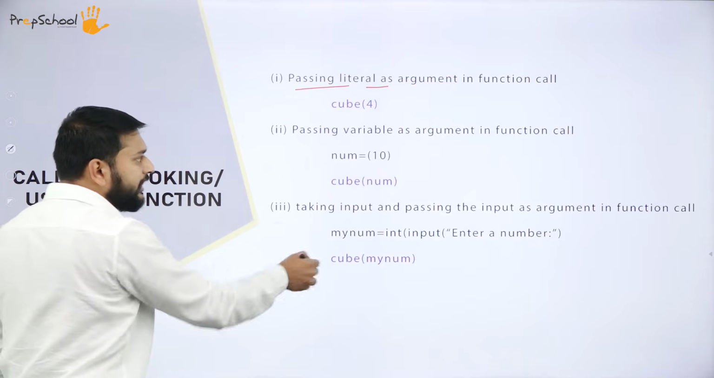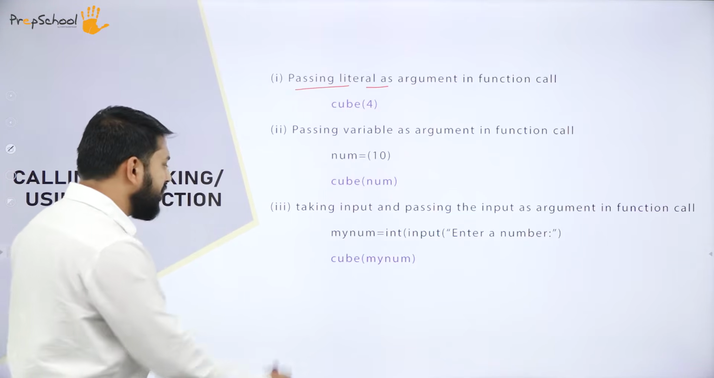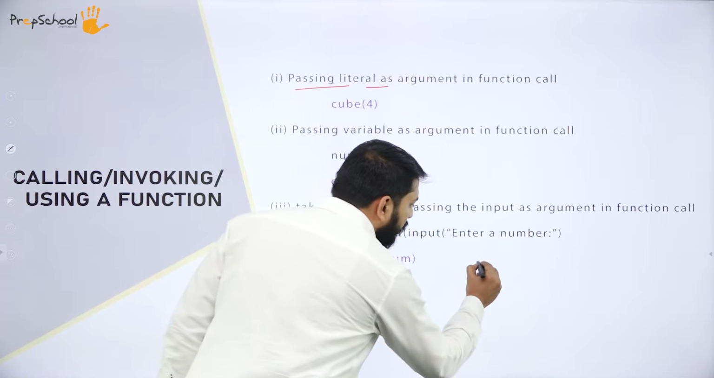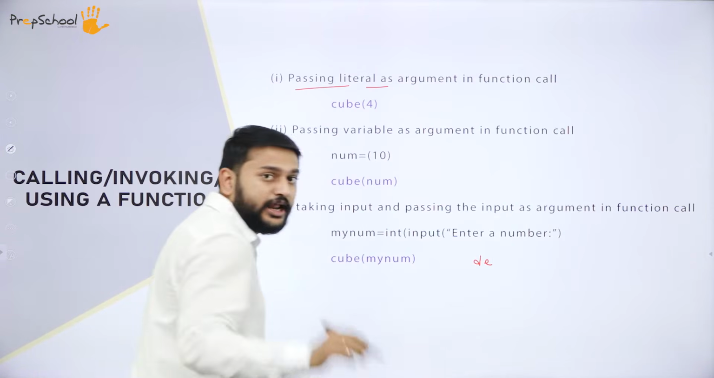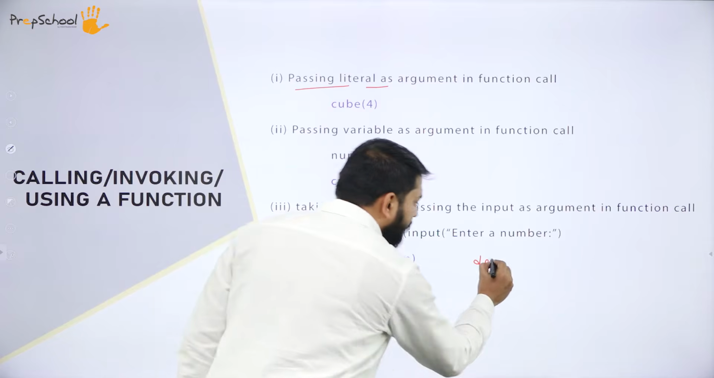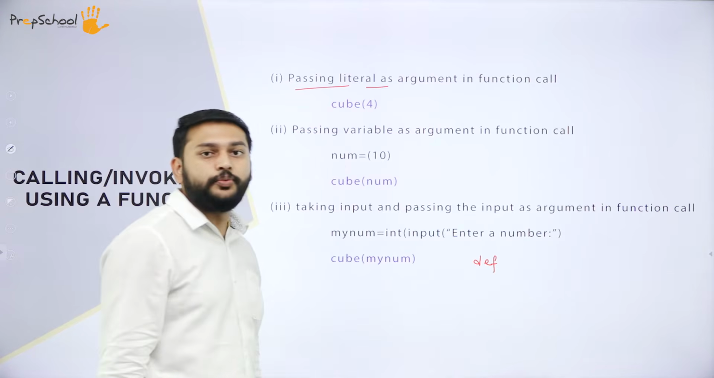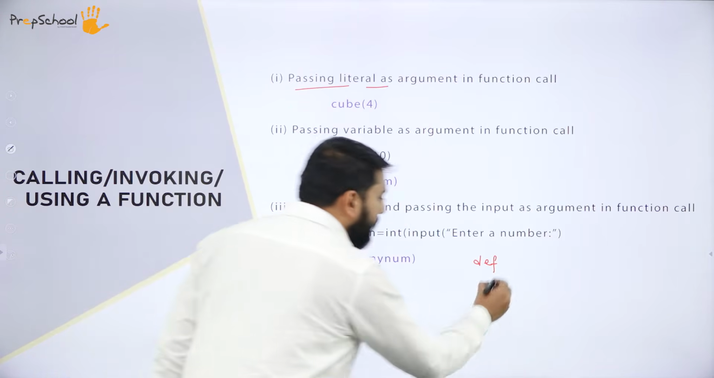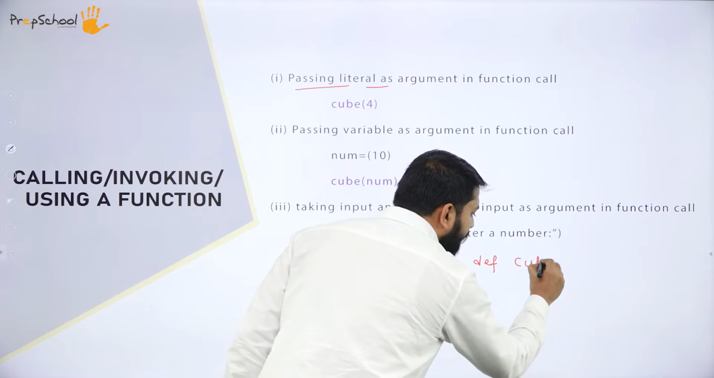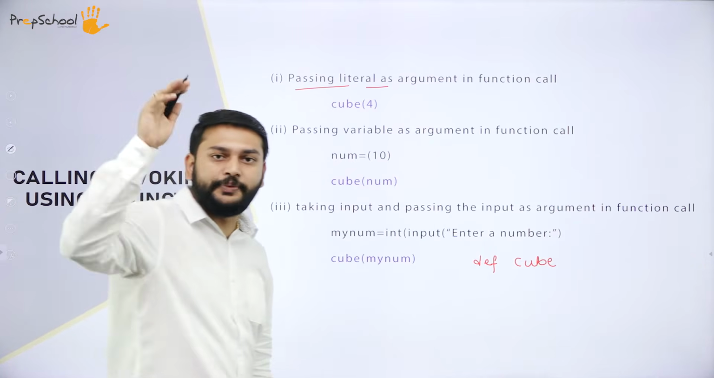Let us imagine I have taken a cube as an example here. Let me write a simple function for all of you in the name of cube. What is the keyword that I should use if I want to write a function? The first thing I have to start with is def. Then, followed by the name of the function, I should have cube. The name of the function should be cube.